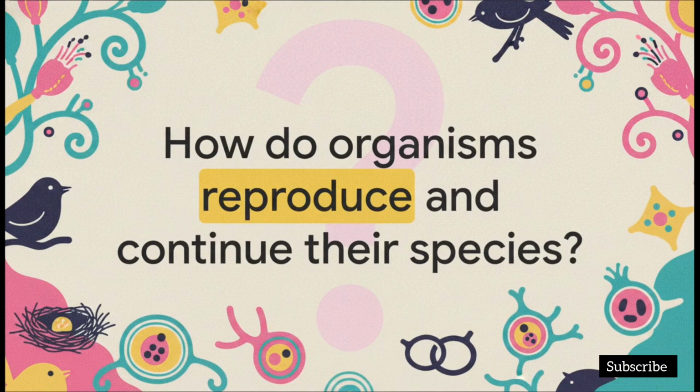Wow, congratulations! You have successfully powered through the absolute most critical concepts of Chapter 7. You now understand exactly how organisms control and coordinate just to survive in their environments. But that actually leaves us with a massive, fascinating question. We've mastered how organisms survive, but how on earth do they reproduce and carry on their species?